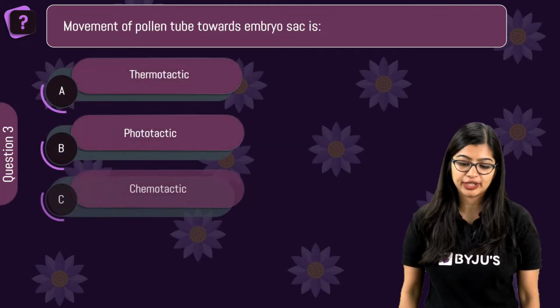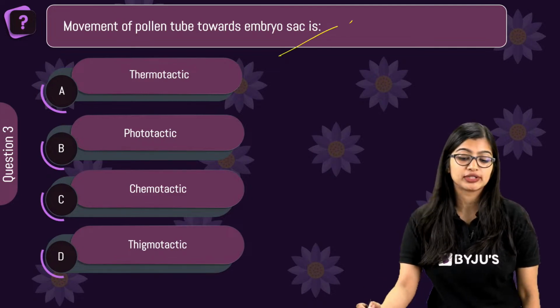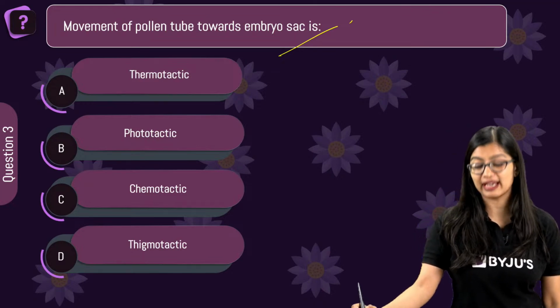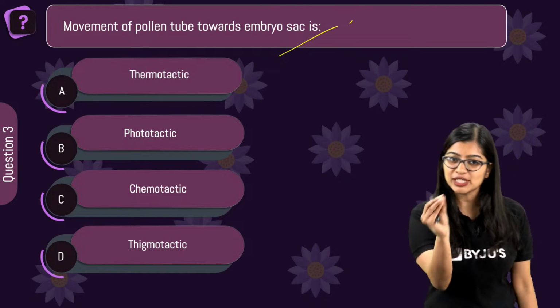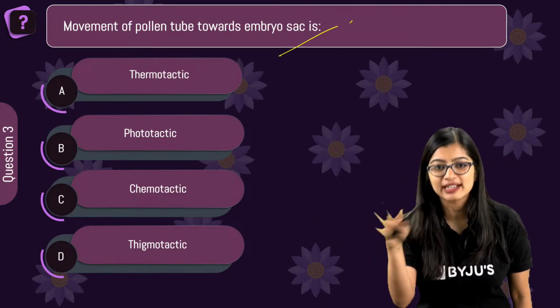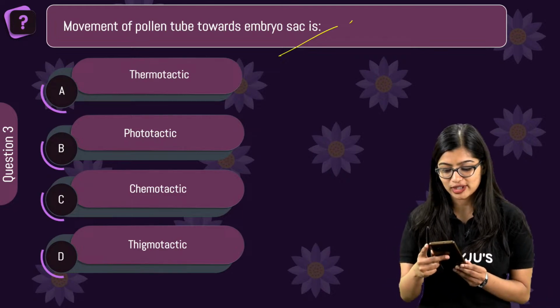Now, next question. Movement of pollen grain towards embryo sac is what? Thermotactic, phototactic, chemotactic, or thigmotactic? See, even if you don't know what tactic means, if you use just a little bit of common sense, this is going to be very easy. Just think of it very logically. I'm telling you, it's very easy. What is the correct answer for this?